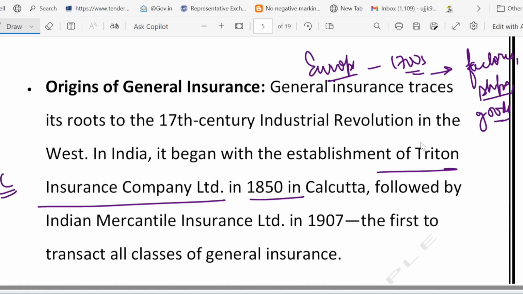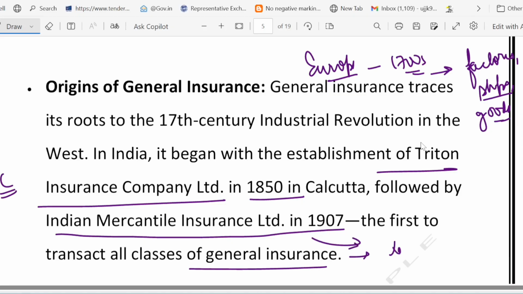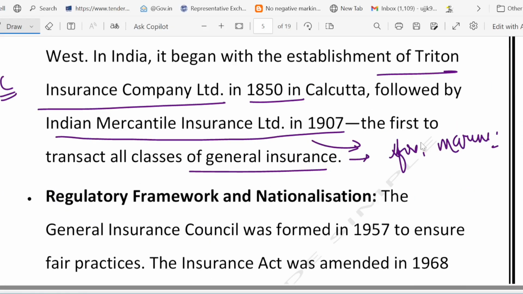This was followed by Indian Mercantile Insurance Limited in 1907. It was the first to cover all classes of general insurance, like fire, marine and theft. For example, if a 19th century trader's ship caught fire, general insurance would cover the loss, just like today.